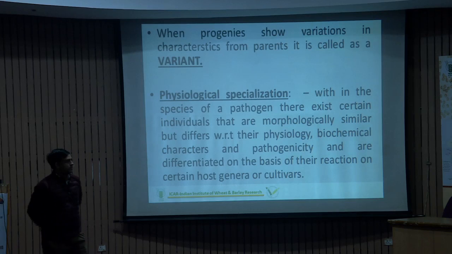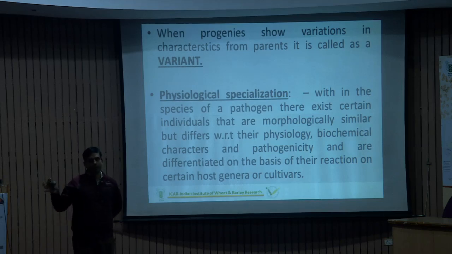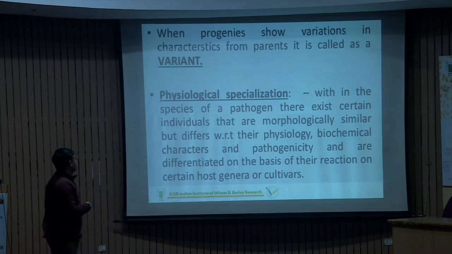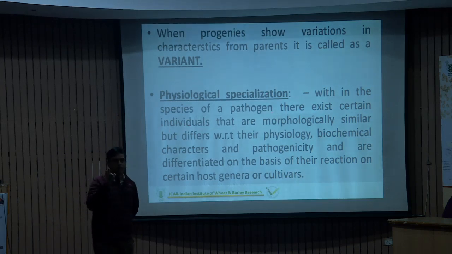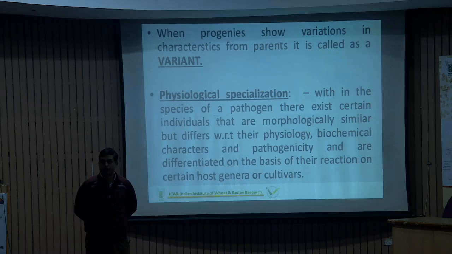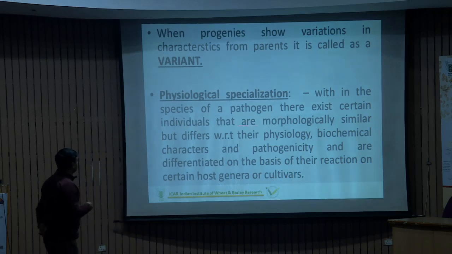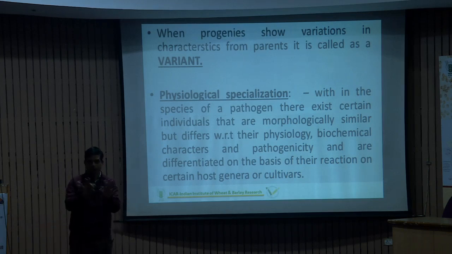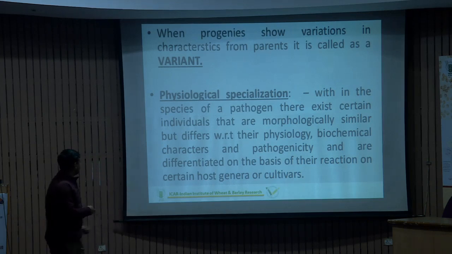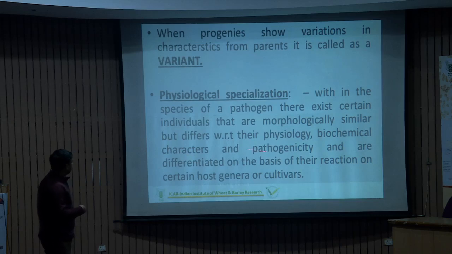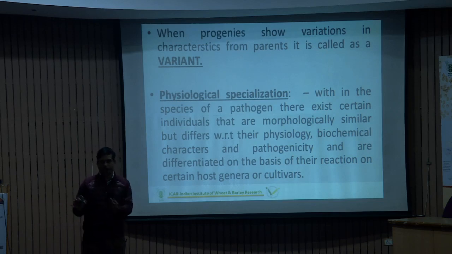Now, what is a variant? According to him, the progenies which show variations in characteristics from their parents, deviation from the parent, that is a variant. But when we talk about physiological specialization, this means there is a difference on the basis of physiology of a particular isolated strain. Simple. Within the species of a pathogen, there exist certain individuals that are morphologically similar, looking similar, but there is a difference in their physiology, biochemical characters, and pathogenicity, and based on this, they can be distinguished on different types of hosts.